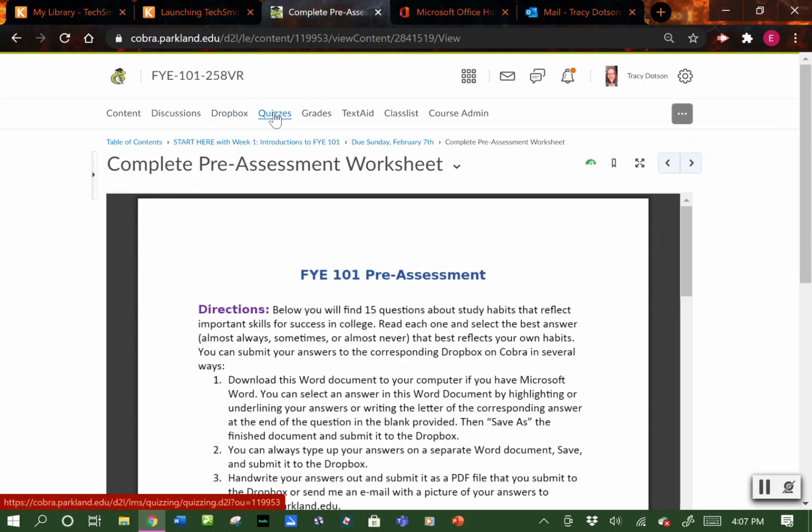Quizzes, where you take your syllabus quiz, will be under the quizzes tab, and then grades is right here. Always make sure you look at your grades. So those are the parts of COBRA that you will need to know to make sure that you get all of your information and you turn in all of your work.